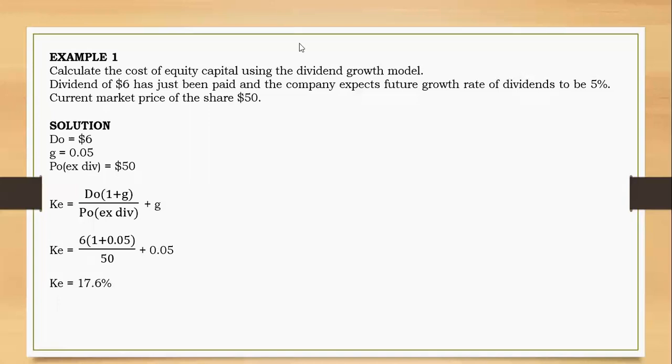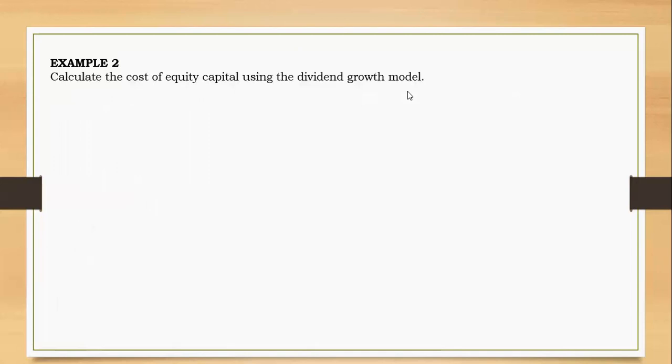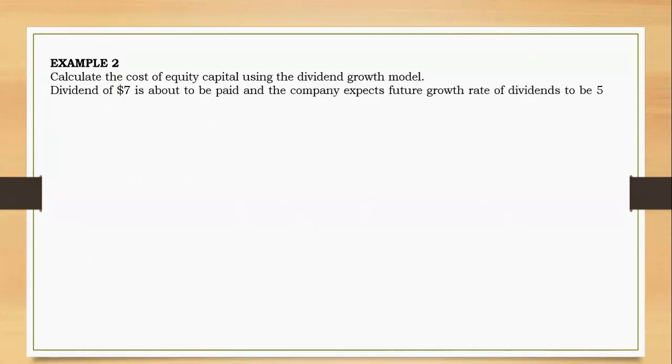Now, just be patient. Let's take a look at another example. The same example, but the wording has changed. Here, in the previous one, the dividend had just been paid, but in this one, just be careful. The question says calculate the cost of equity capital using the dividend growth model. A dividend of $7 is about to be paid, and the company expects the future growth rate of dividends to be 5%.